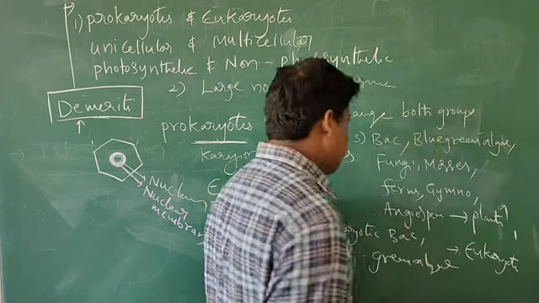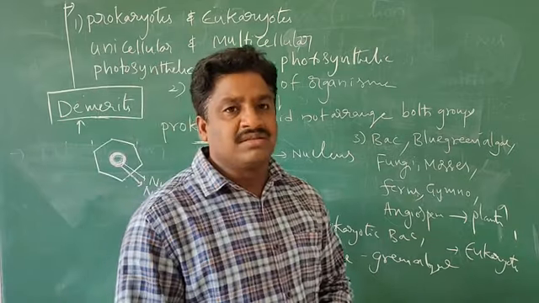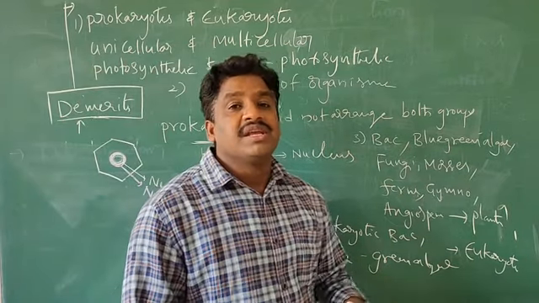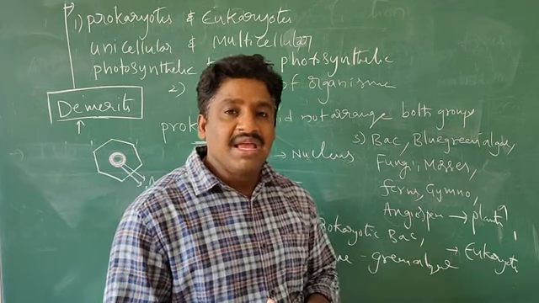This is one of the demerits. Okay, blue-green algae are prokaryotic organisms. Actually, prokaryotic bacteria. Prokaryote means the nucleus is not surrounded by nuclear membrane.